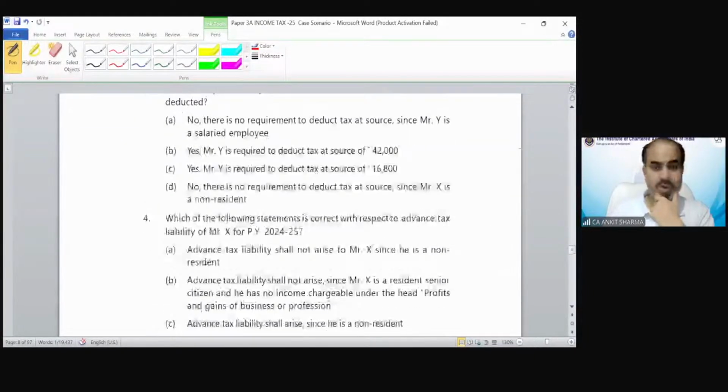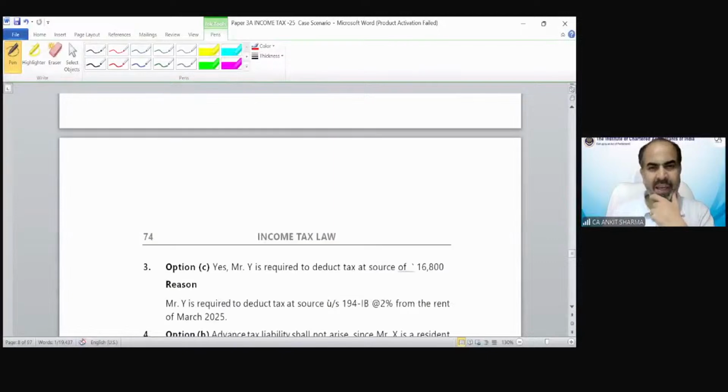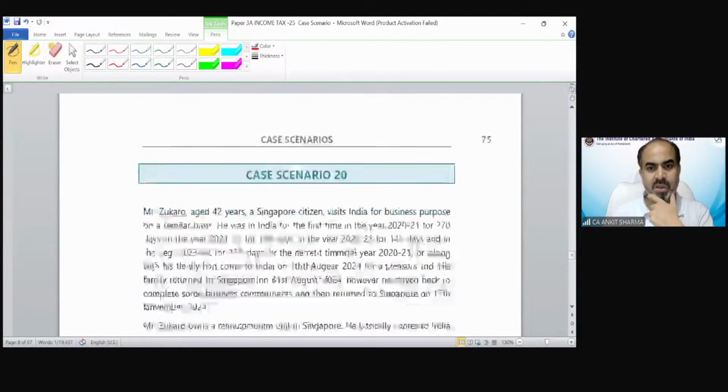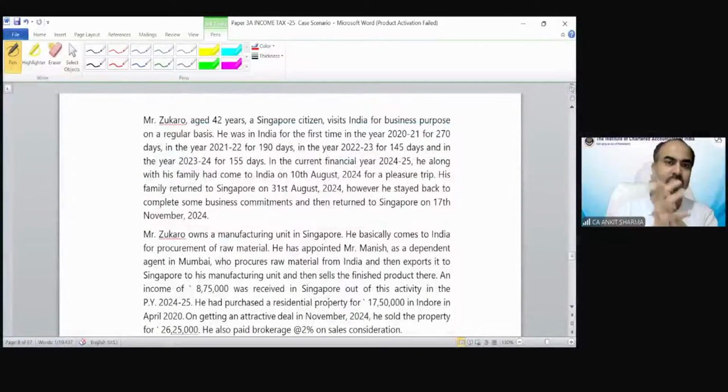In question number 20, we need to solve, I guess, 3 questions. Mr. Zucaro, age 42 years, a Singapore citizen. He's a Singapore citizen, so that means all those exceptions are gone. No need to apply the 120 days and 365 days. No need to apply the deemed resident case. It's now a simple question.